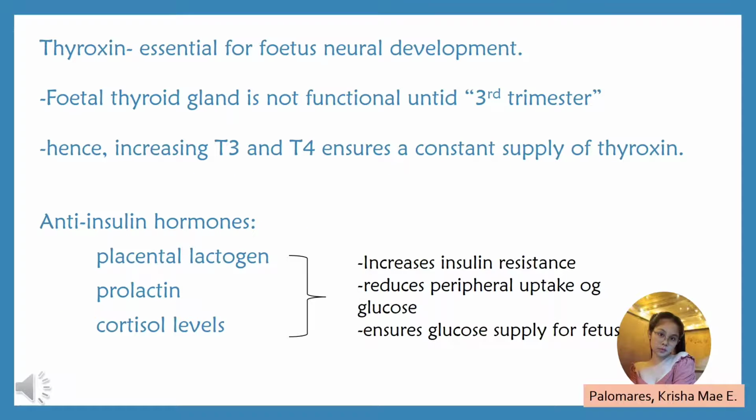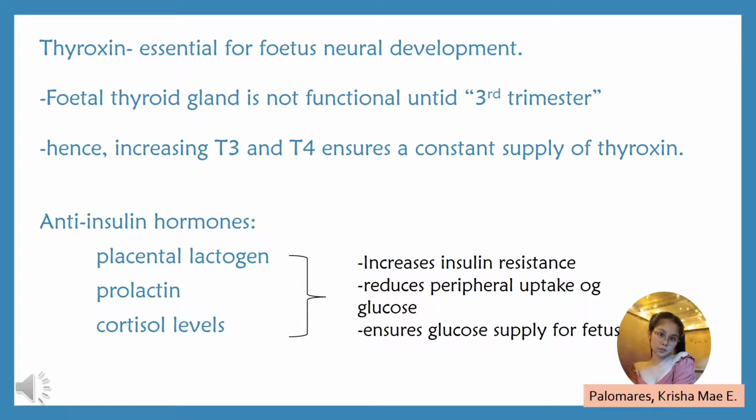Thyroxine is essential for the fetus's neural development, but the fetal thyroid gland is not functional until the second trimester of gestation. Hence, increasing T3 and T4 levels in the mother ensures that there is a constant supply of thyroxine for the fetus early in pregnancy.